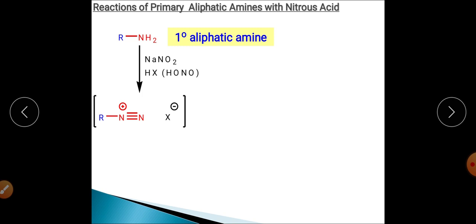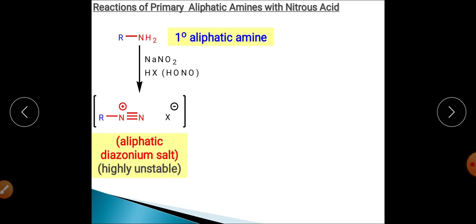So what will happen? The primary amine will react with the nitrous acid and will get converted into aliphatic diazonium salt. And students, be clear that this aliphatic diazonium salt is highly unstable at room temperature, at low temperature as well, and soon N2 will be eliminated from it.